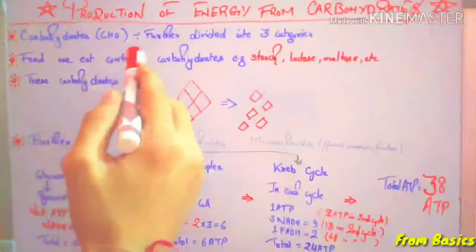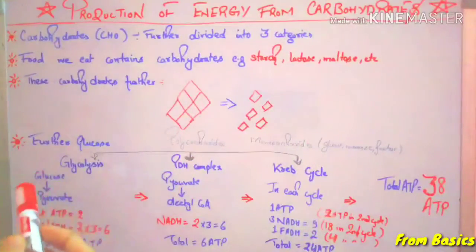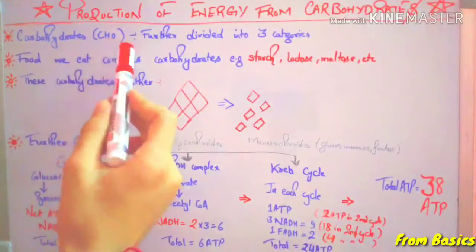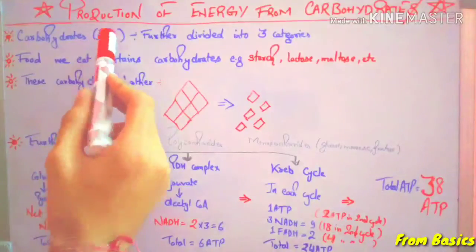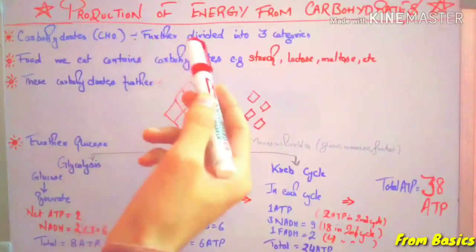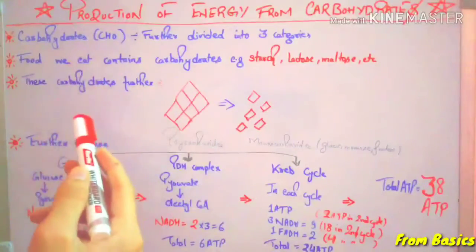Today we are going to discuss the production of energy from carbohydrates. So what are carbohydrates? Carbohydrates are compounds made up of carbon, hydrogen and oxygen. Also these are further divided into three categories, that is polysaccharides, oligosaccharides and monosaccharides.